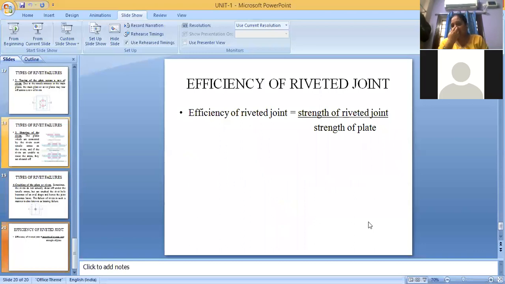And last is the efficiency calculation of the rivet. Efficiency is the strength of the riveted joint divided by the strength of the plate. What strength you have in the riveted joint, divided by the strength you got in the plate. So this is about the efficiency of the riveted joint.